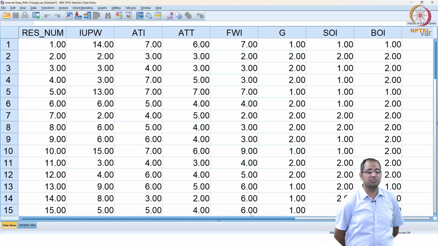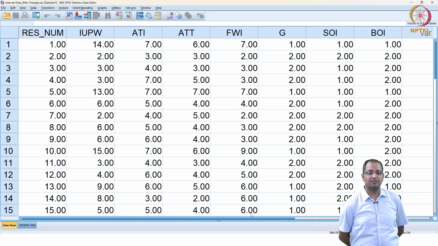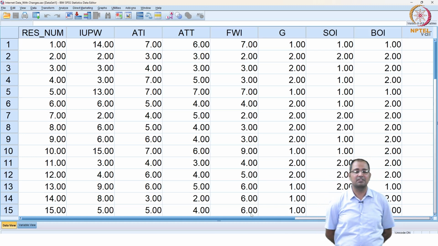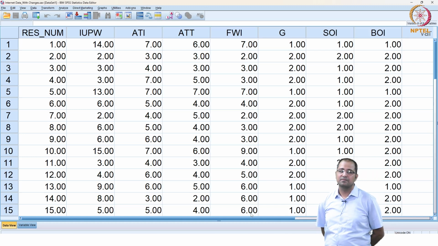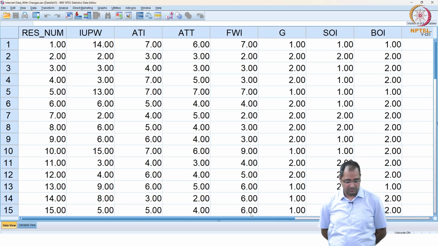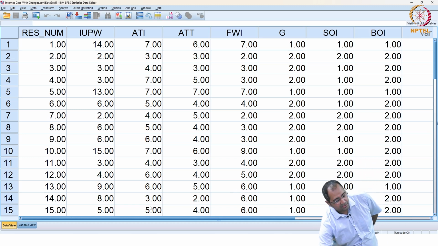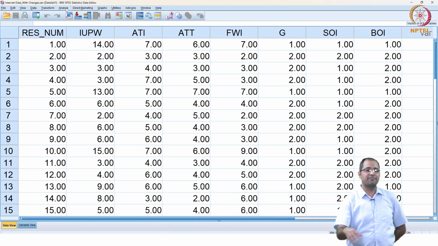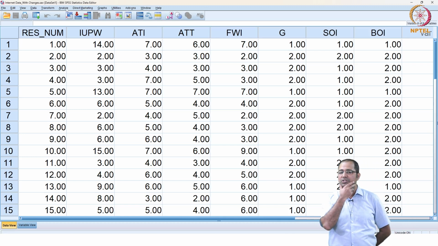Can we convert? As I told you, we can convert a ratio variable into categorical, but a categorical into ratio we cannot convert. So what to do? How to convert IUPW to a categorical variable so that we can use the cross tabulation?